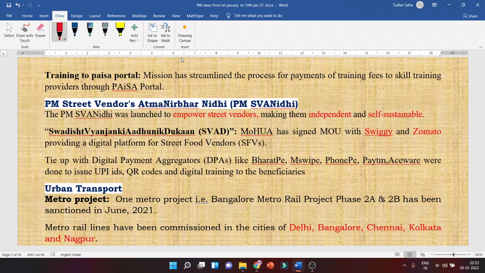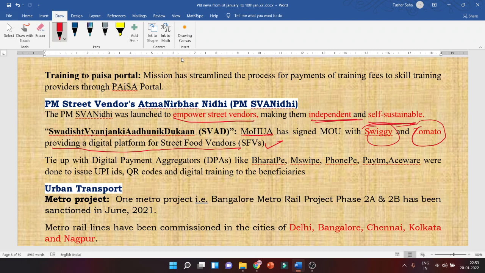PM Street Vendor Atmanirbhar Nidhi. This scheme was launched to empower street vendors, making them independent and self-sustainable. Then the Ministry of Housing and Urban Affairs has signed an MOU with Swiggy and Zomato for providing a digital platform for street food vendors. So this is, again, empowering the street food vendors.